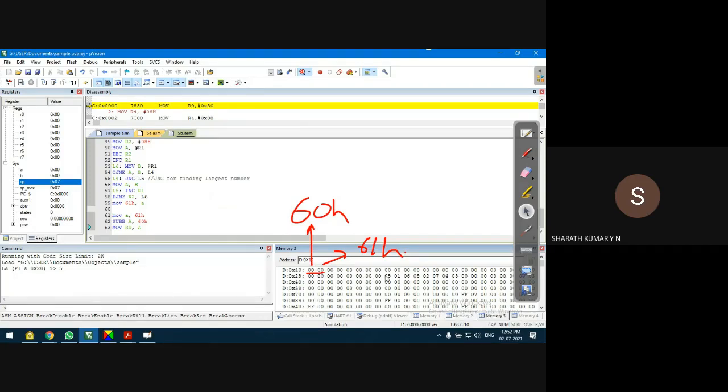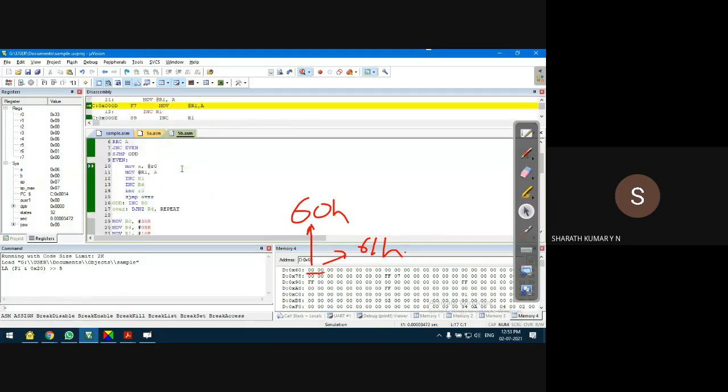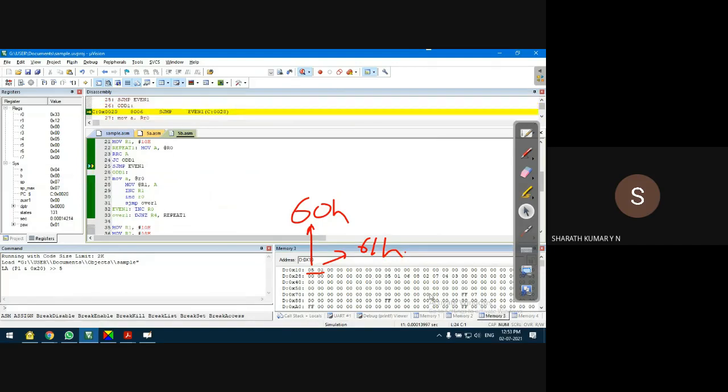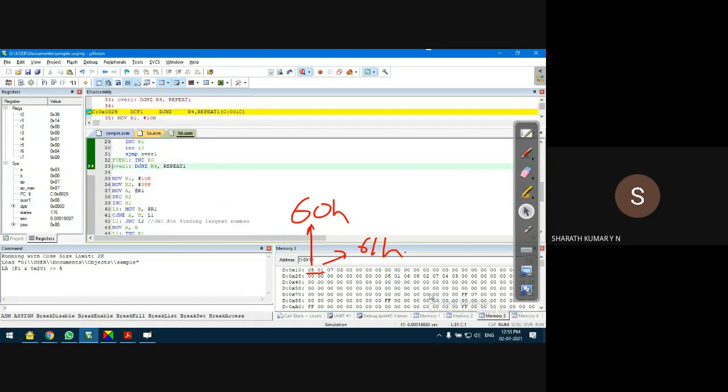There is register bank 1 and register bank 2. Okay, let us observe only the last location. There is a 60H location and 61H location. F11 on my keyboard. It is finding the largest even number and odd number. You can observe that here. It is separating even numbers and odd numbers to register bank 1 and register bank 2.